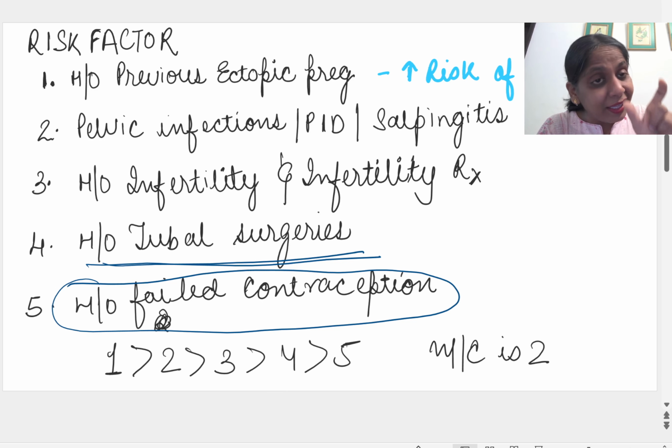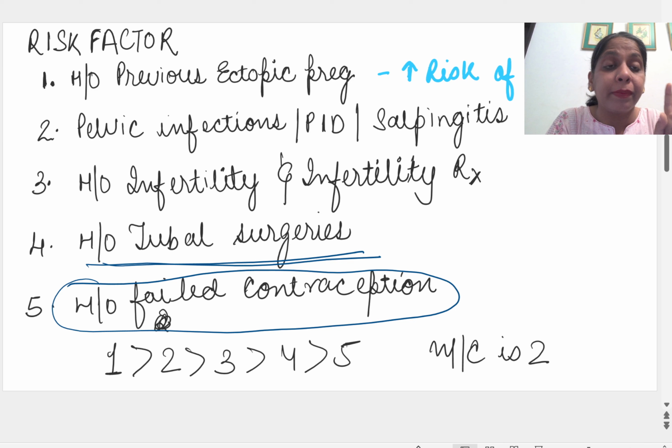They decrease the tubal motility, right? We studied this in the mechanism of action of combined oral contraceptives and progesterone-only contraceptives. The progesterone decreases the tubal motility. So a history of failed contraception always favors ectopic. First of all, you should know that pregnancy does not usually occur once the patient is on contraception.